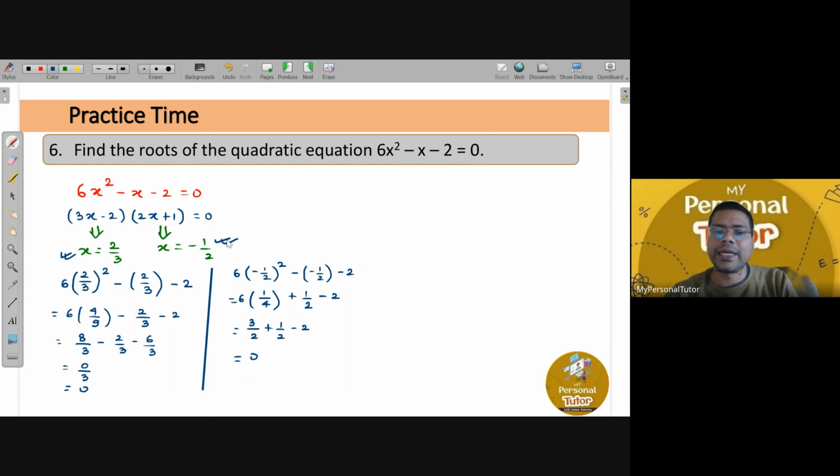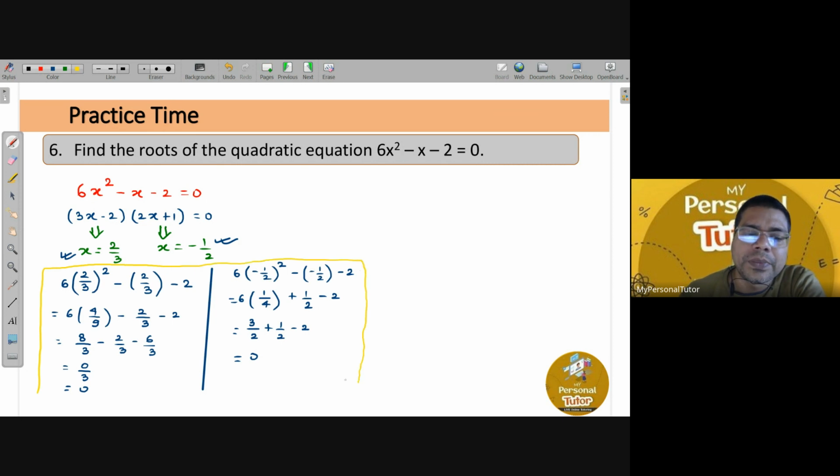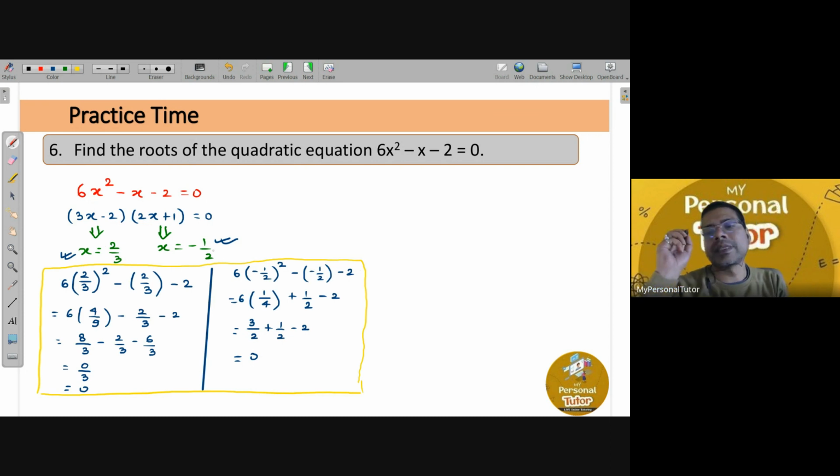Is that all right? Please understand, whatever we did here is not supposed to be done in the exam. It is just, as I told you, for verification purposes, if you want to check whether your answer is correct or not. Your answer is over here itself: x equals 2 by 3 and x equals minus 1 by 2. Is that all right, Karthik?